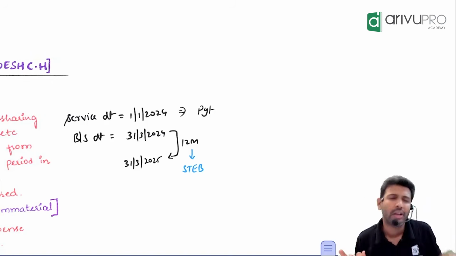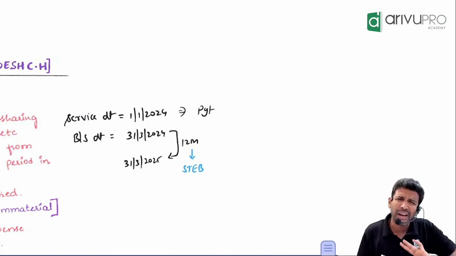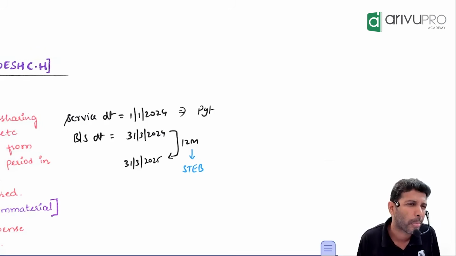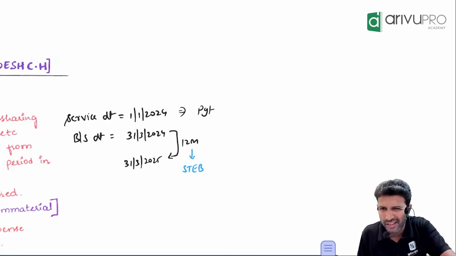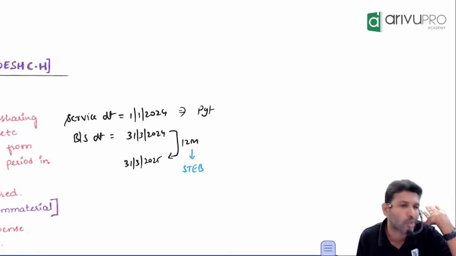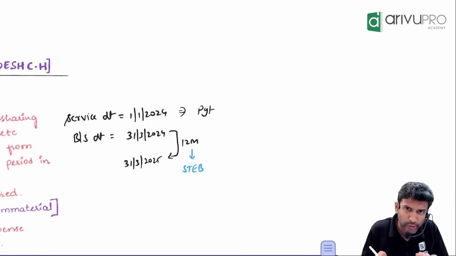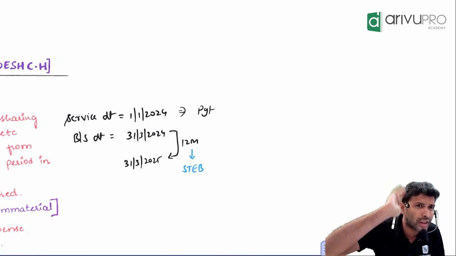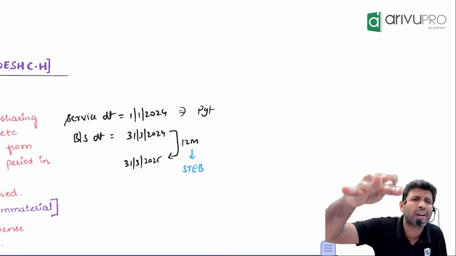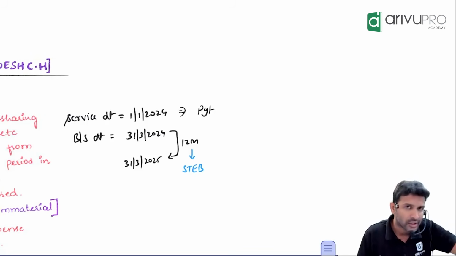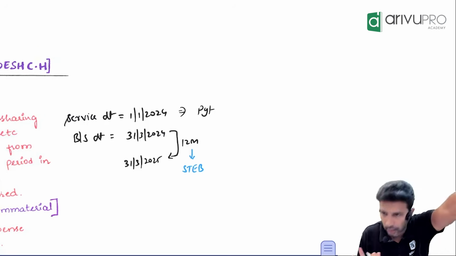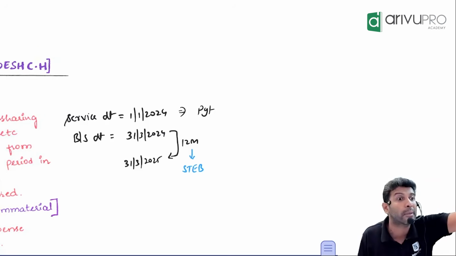Now you tell me, here, is the time value of money material? April's salary usually will be settled in May. Maximum one month. Yes or no? So should we have to find present value, future value? All that drama is required for short-term benefits or not? Not required. Because the settlement you are doing is within 12 months.